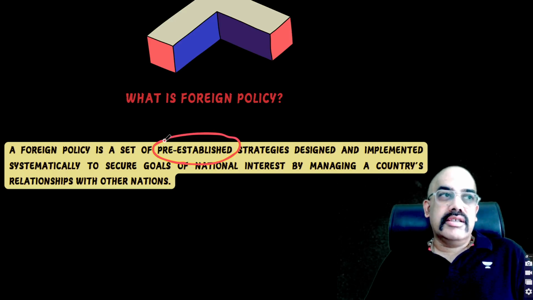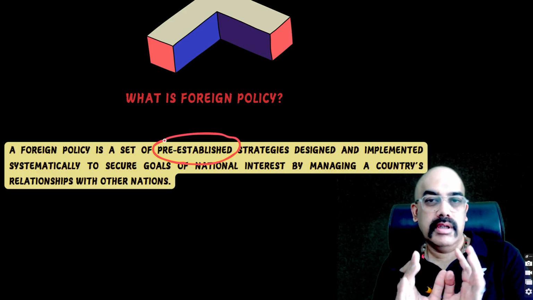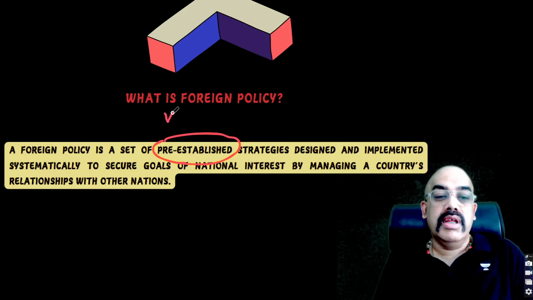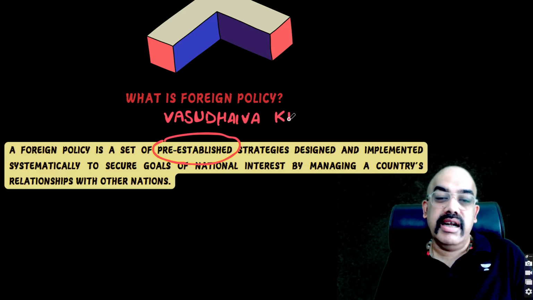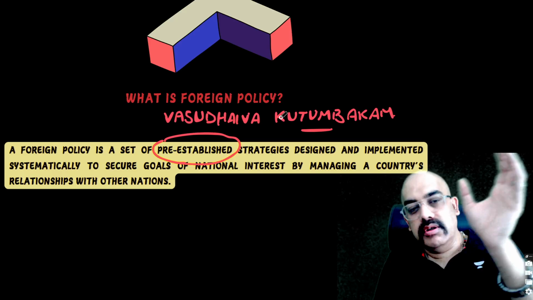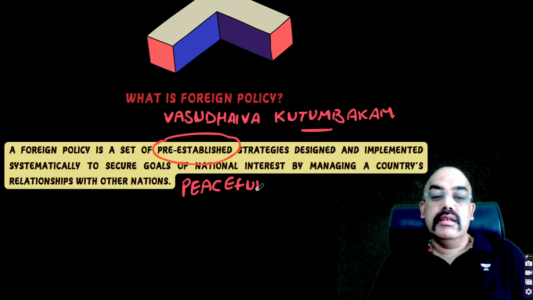A country establishes a strategy, makes preparations, and creates a general set of four walls. Like our country has established Vasudhaiva Kutumbakam. When we say Vasudhaiva Kutumbakam, this is our strategy, our pre-established strategy, it is in our DNA. This is a part of it. We consider the world as our family, one world, one earth, one policy, our family, and so on and so forth. When we say peaceful coexistence, this is our DNA, this is our pre-established strategy.